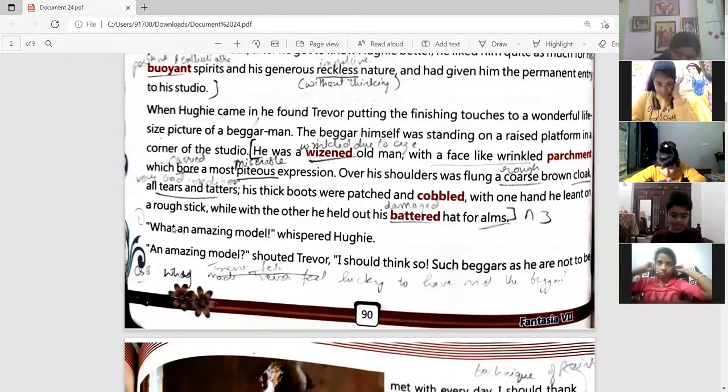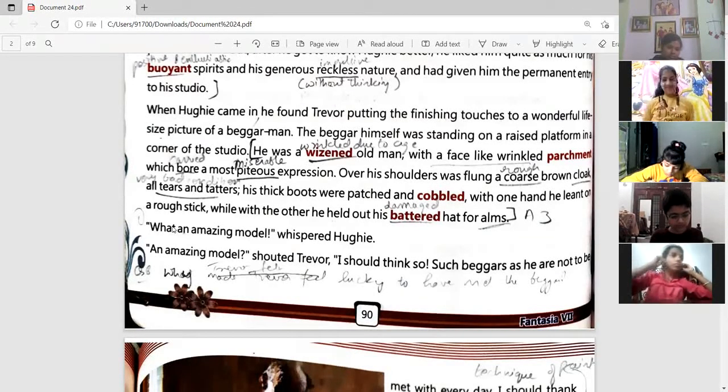So now Hughie is whispering, what an amazing model, right? Basically, he was trying to paint a beggar, and this beggar was the perfect form of beggar that you could find, because everything was torn, everything was tattered. So he was the perfect model you can find for being a beggar.